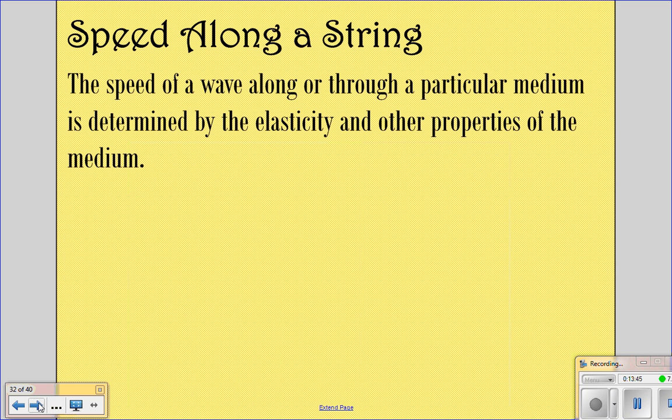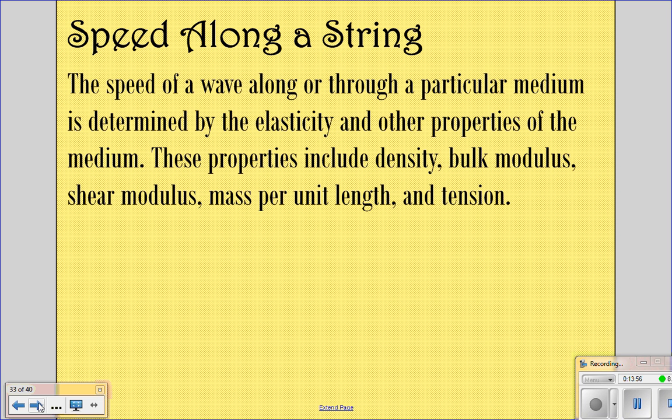Speed along a string. The speed of a wave along or through a particular medium is determined by the elasticity and other properties of the medium. These properties can include density, the bulk modulus, shear modulus, mass per unit length, and tension.